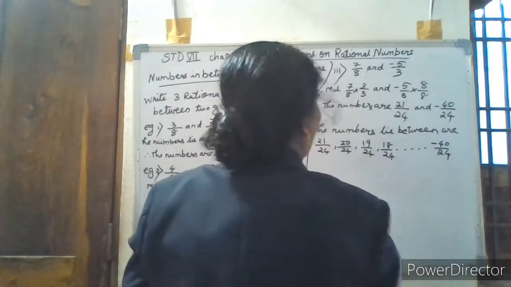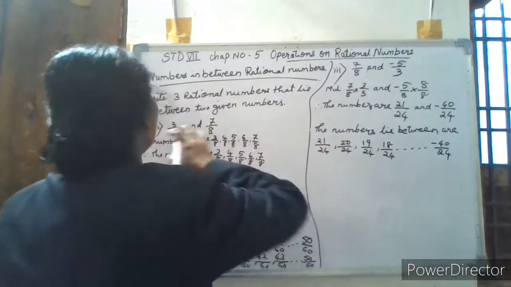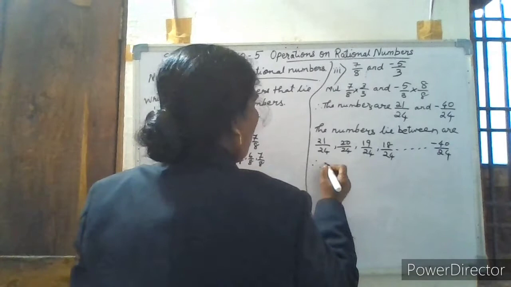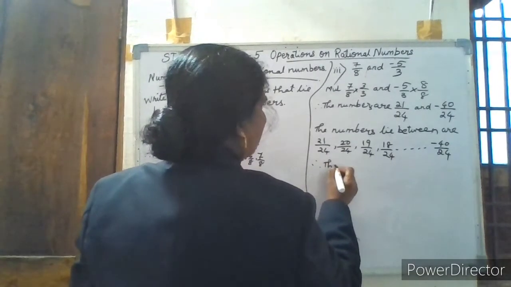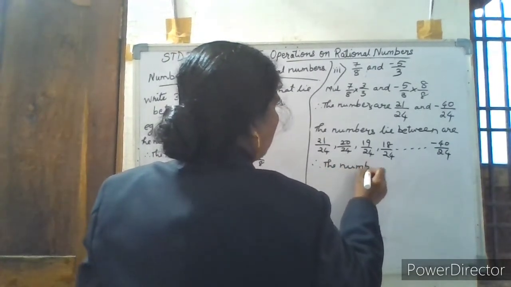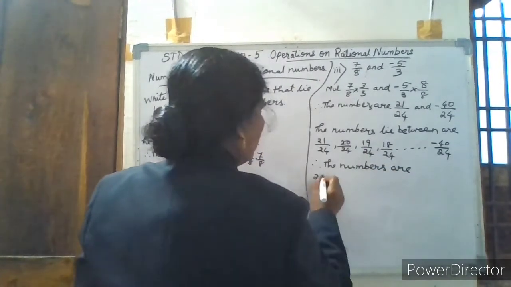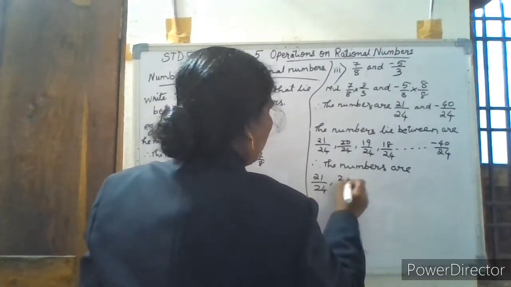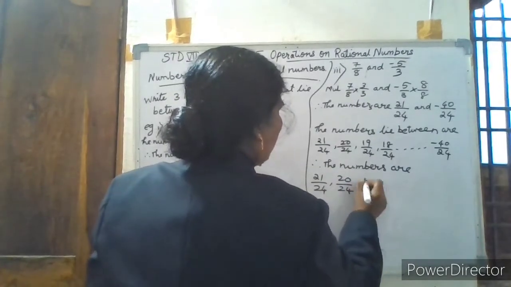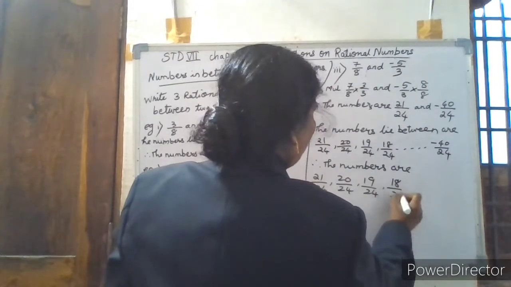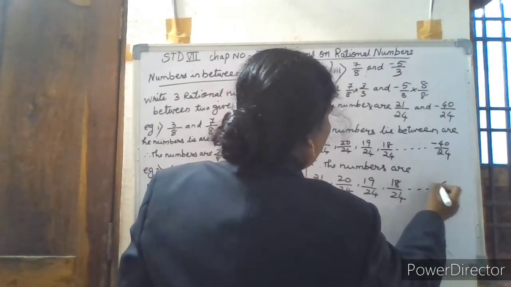We want only 3, so we will write only 3.